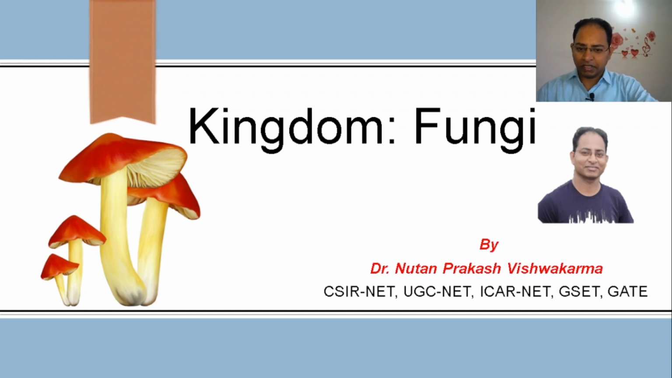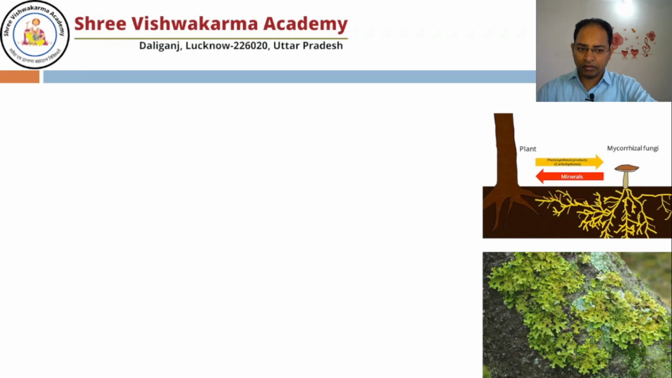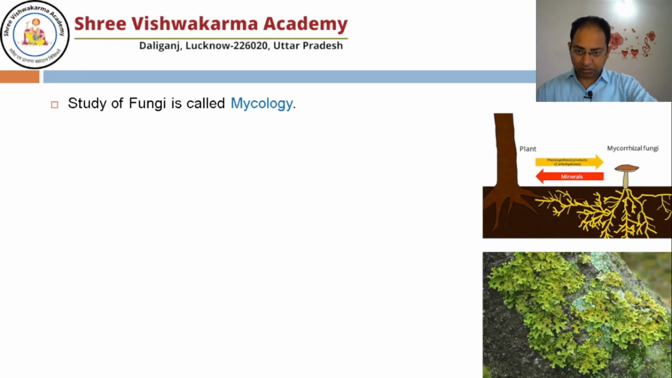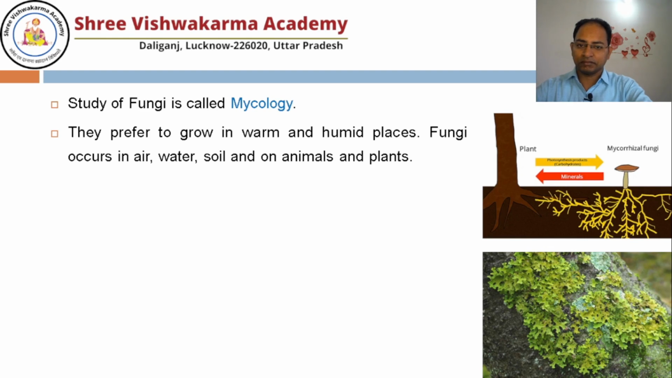So in the kingdom fungi, first let's study its general characteristics. Students, the study of fungi is known as mycology. Fungi always prefer to grow in warm places where temperature is high, but humidity should also be high. So the best season for fungi to grow is the rainy season. Fungi may occur anywhere, in air, in water, in soil, and as parasites on animals and plants also.